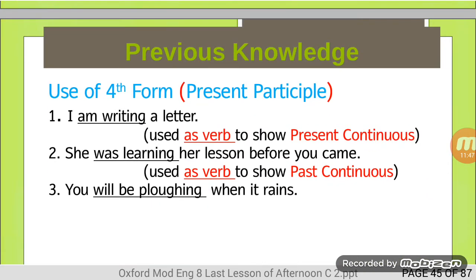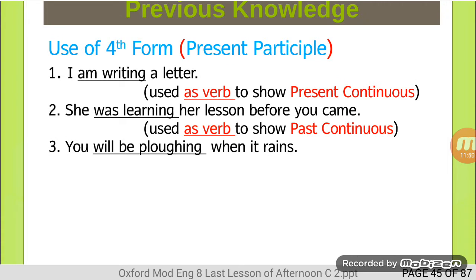Third example, you will be plowing when it rains. Here the ing form is showing future continuous tense with the help of auxiliaries will be. One thing you must know, ing forms with the help of some auxiliaries are responsible to show the tense. In the first sentence, am is showing present continuous tense. In the second sentence, was is showing past continuous tense. And in the third sentence, will be is showing future continuous tense.